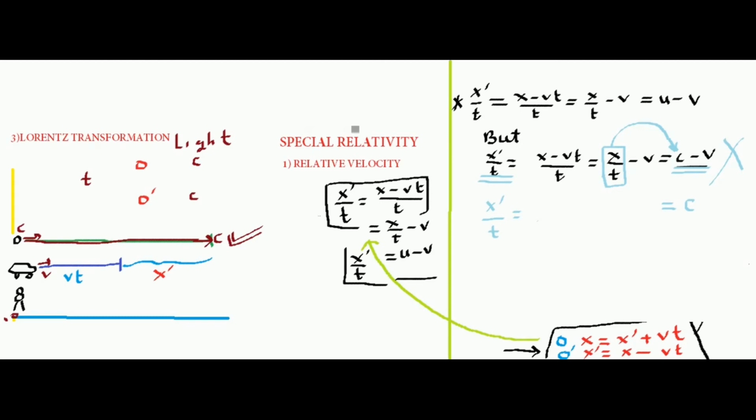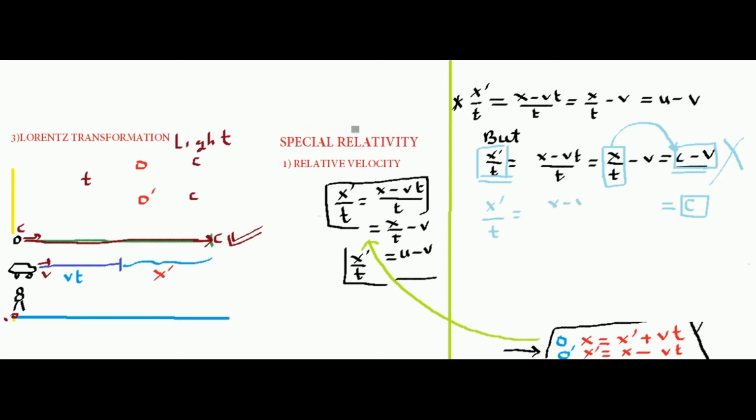And let me say mathematically that a gamma factor has happened. I mean to say that if instead of measuring x dash by t, that is the velocity of light in the moving frame, instead of measuring c minus v, it is measuring a velocity of c, then something must have happened in this step of the calculation.